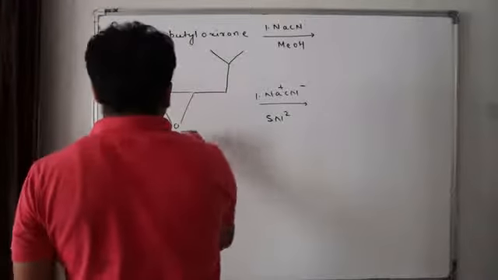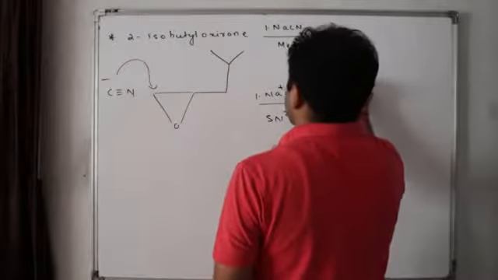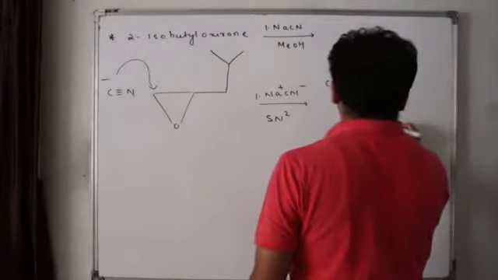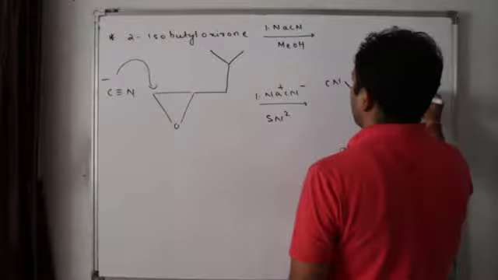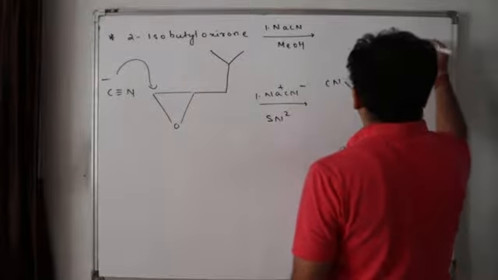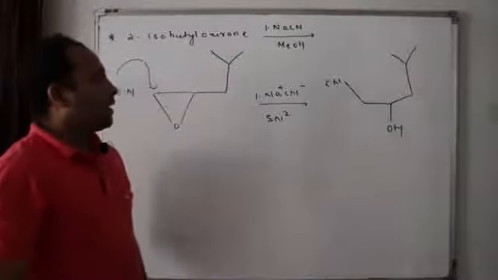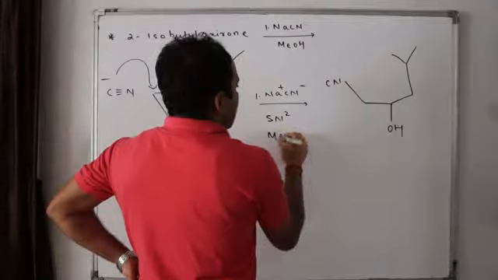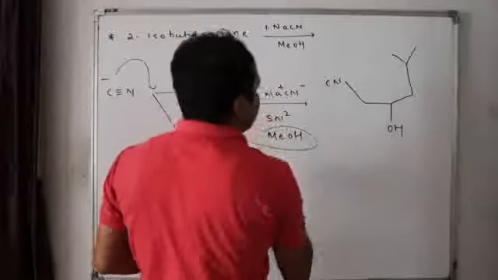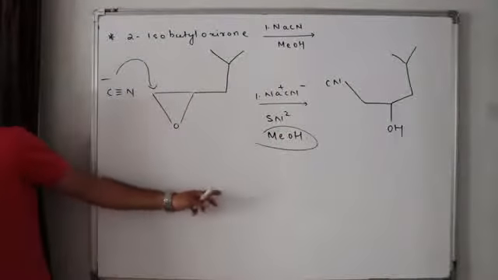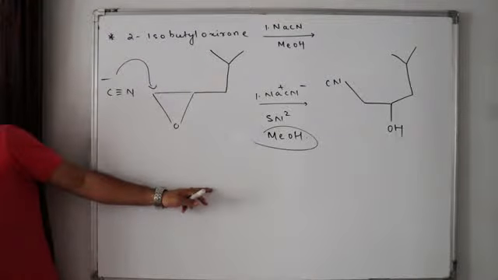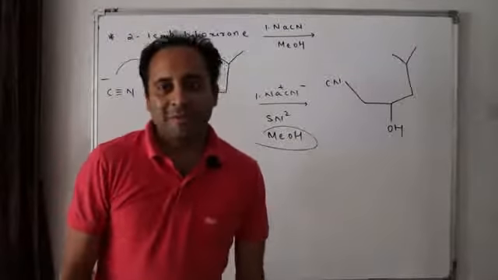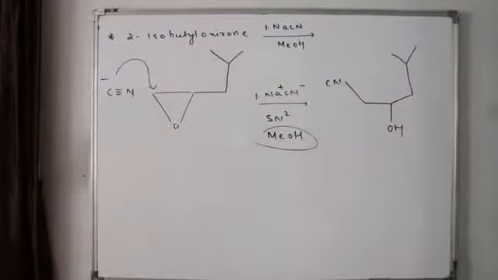Now this will open up, CN, and to this point we have OH. Isn't it? Clear? SN2, that in presence of MeOH as a medium. Clear? Easy? Clear? One more question. Next question.